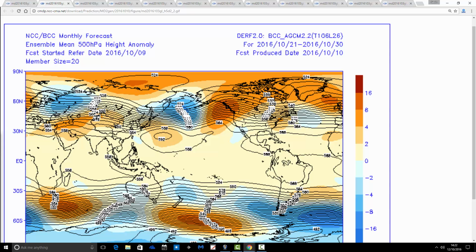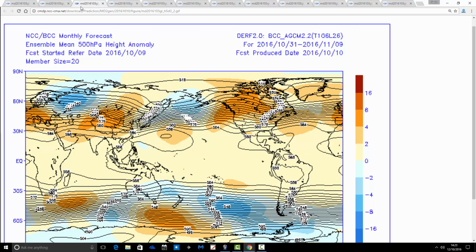This is how the second 10-day period is looking, going from the 21st through to the 30th of October. We have above average heights then to the northwest of the country, so the ridge changes its position a little bit. This still looks probably quite cool, actually. I would have thought winds are still coming round from a northerly type direction, maybe northeasterly, or maybe northwesterly, but coming from a northerly type source. So fairly cool, I think, still going into the final stages of October. Probably quite a bit of dry weather around with that as well.